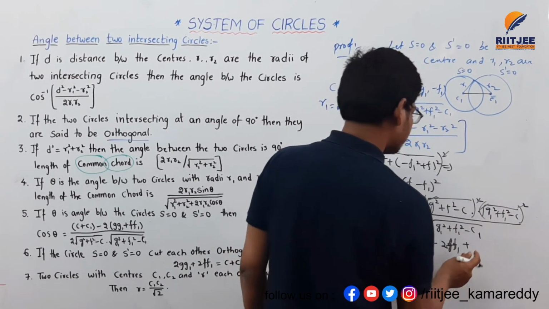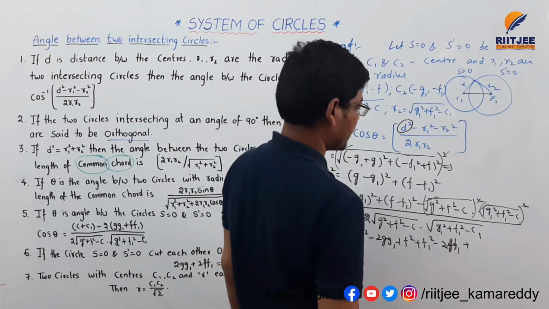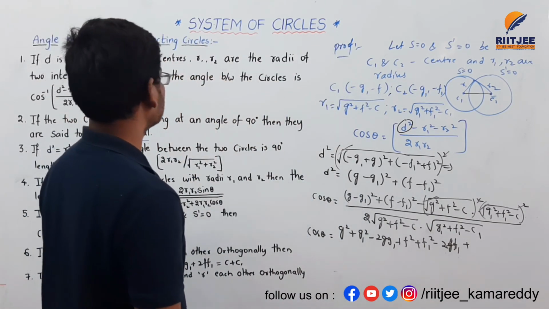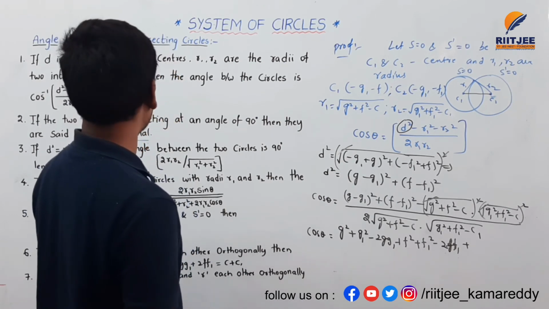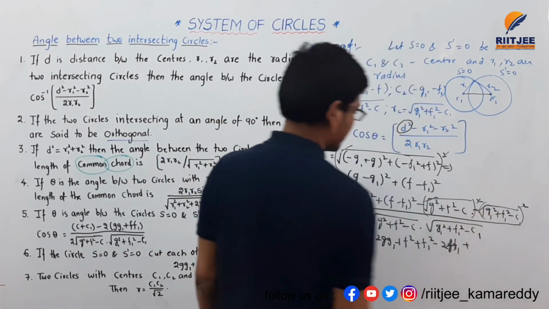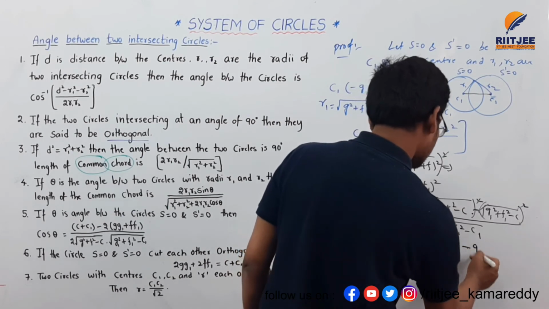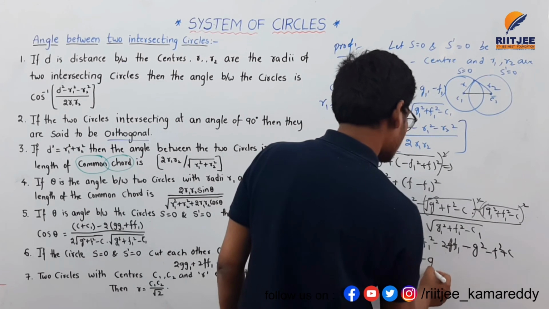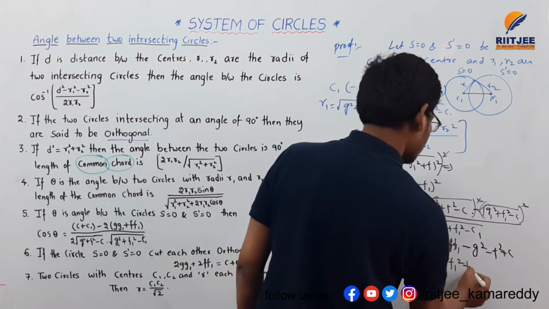Taking the product of these two terms, 2 into r1 r2, it becomes r1 square minus r2 square, and this is also minus here, so it becomes minus g square minus f square plus c, then minus g1 square minus f1 square plus c1.